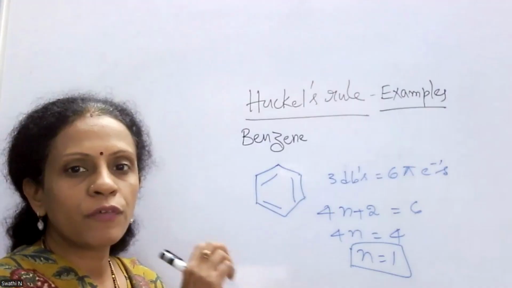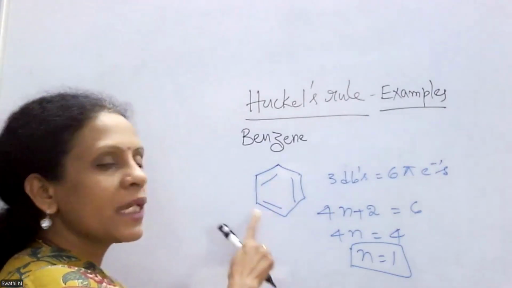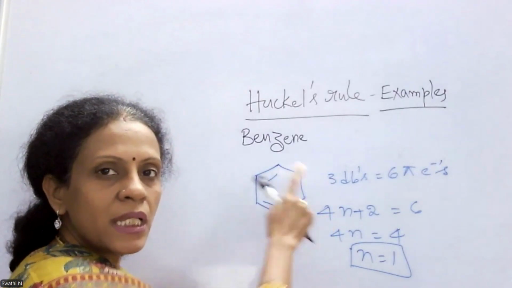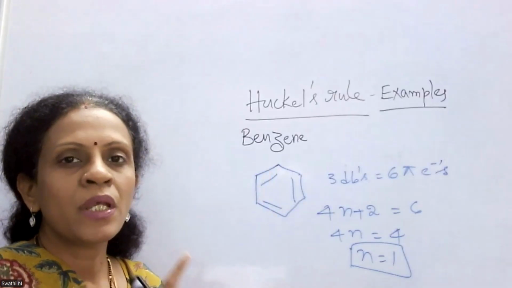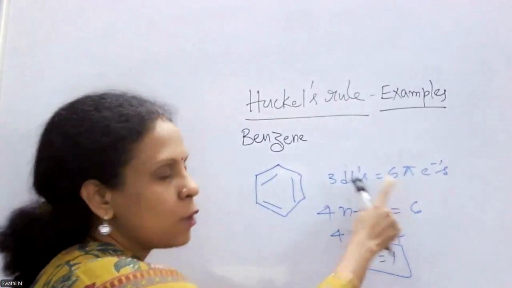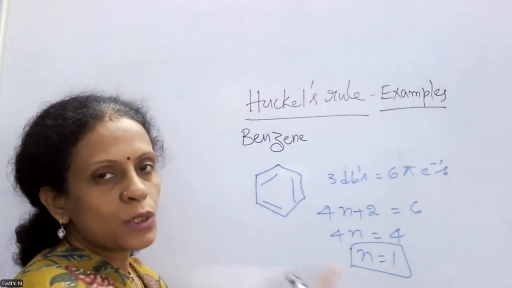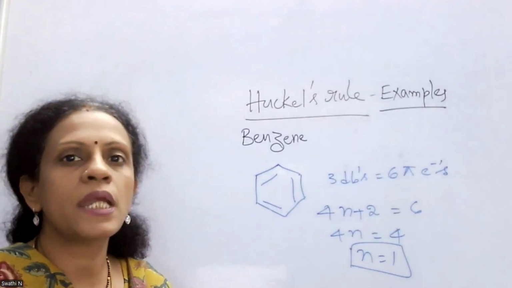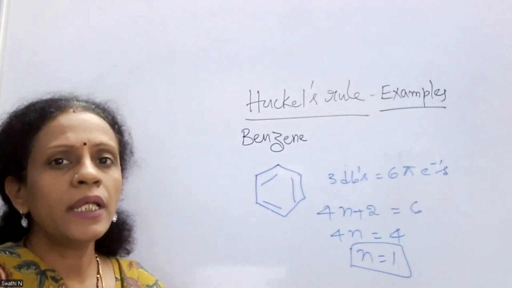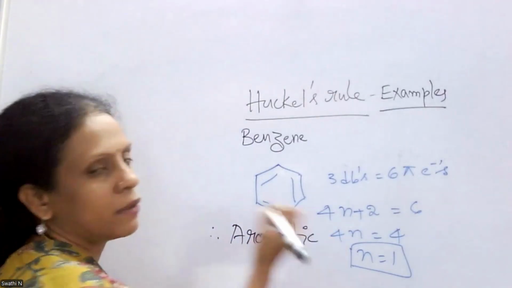For the calculation of the number of pi electrons, I have written the first Kekulé structure. If you count the number of pi electrons, the molecule has 3 double bonds. Each double bond is composed of 2 pi electrons, so overall benzene consists of 6 pi electrons. Now when you equate 4n plus 2 equals 6, we get n equals 1. Whenever we get n equals 1, 2, 3 and so on, that means the compound obeys Huckel's rule. Thus benzene is said to be aromatic in nature because it obeys Huckel's rule.